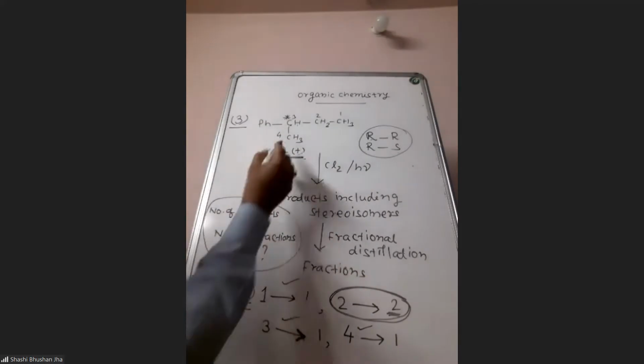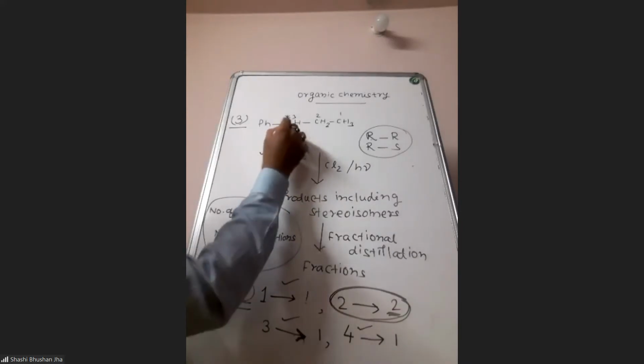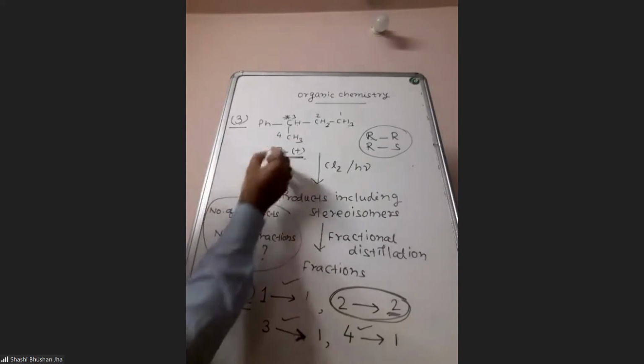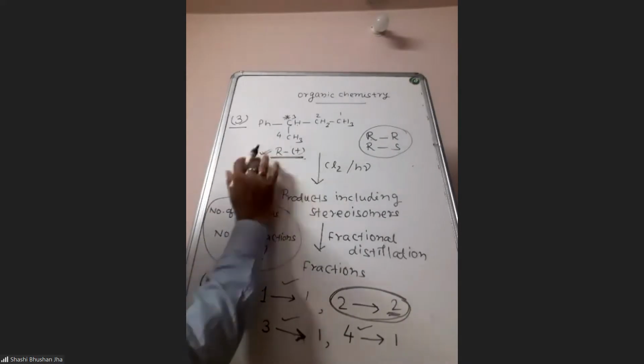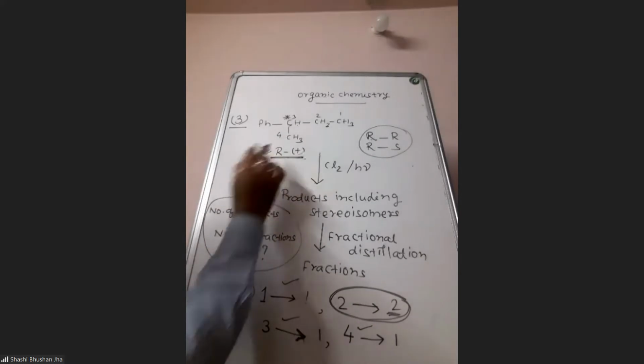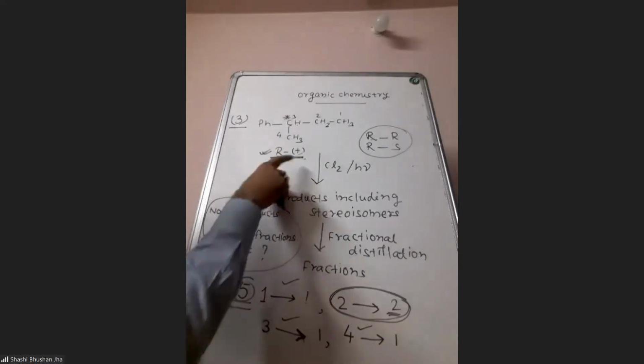But here what they have done, they have purposely fixed the configuration at this carbon, and they have written that at this carbon the configuration is R. It is fixed. In any question, if they fix the configuration of a carbon, then at that carbon stereoisomerism should not be considered in this kind of question.